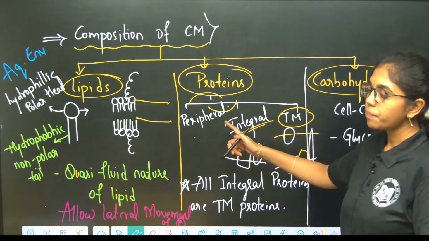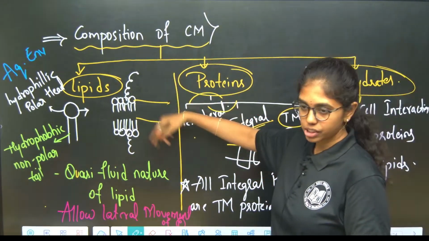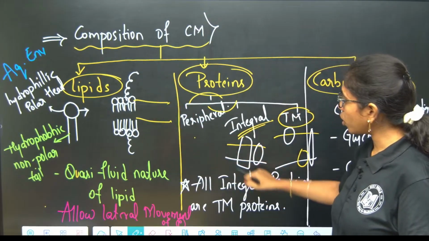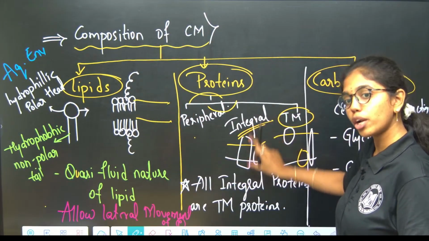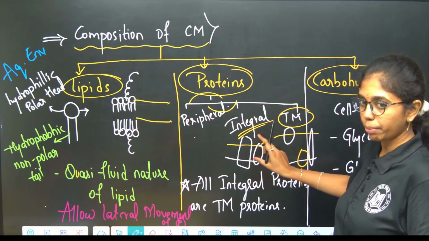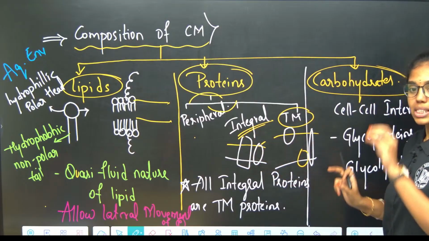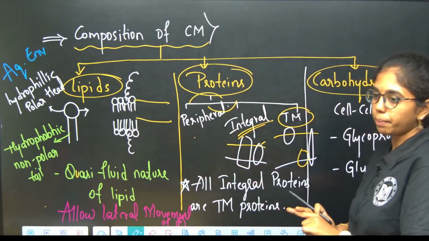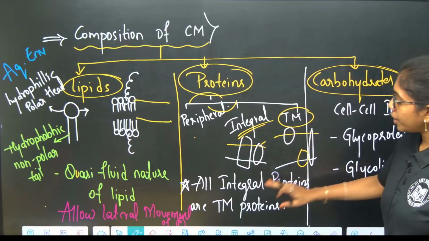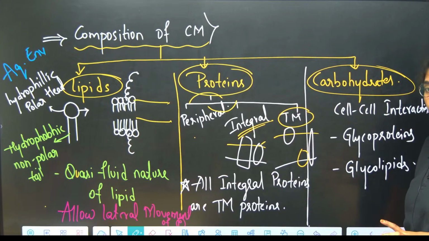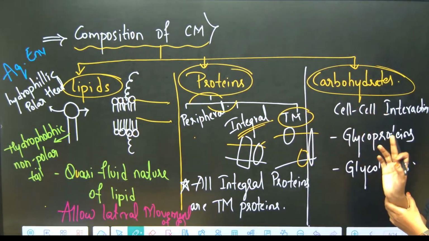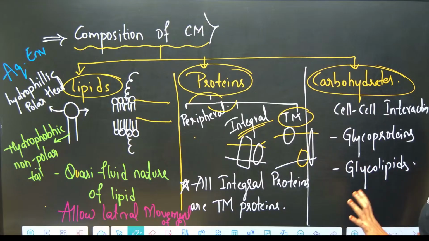Peripheral proteins are present on either side of the lipid bilayer. Integral proteins are embedded inside the lipid bilayer, or they will transpan both sides of the lipid bilayer. Transmembrane proteins transpan either one layer or both layers of the lipid bilayer. So as such we can say all integral proteins are transmembrane proteins. Clear, right? You have understood the composition and the structural description of the cell membrane from the fluid mosaic model.